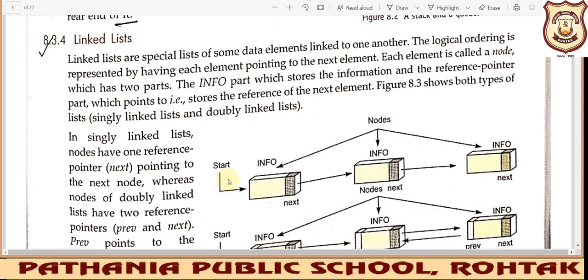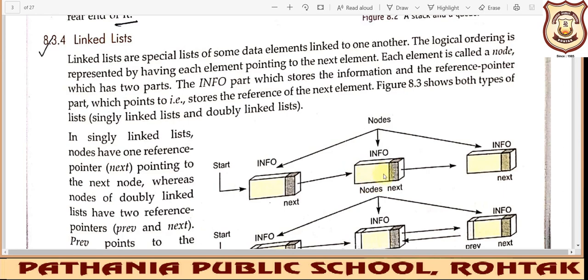So initially the start pointer will indicate from where the doctor has to start to check up the patients. Let us say the doctor is starting from bed number 6, so start will contain 6. After the doctor has visited the patient on bed 6, he will go to bed number 1. So next will contain 1 because the doctor has to go to bed number 1. So this is bed number 1.